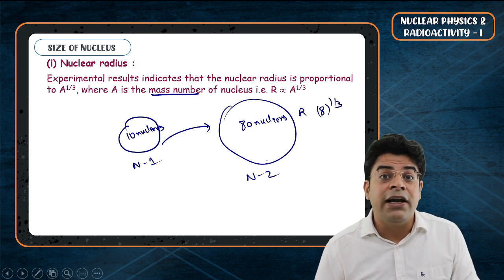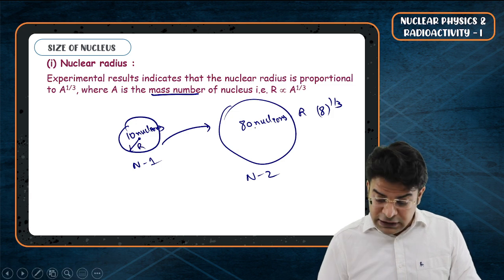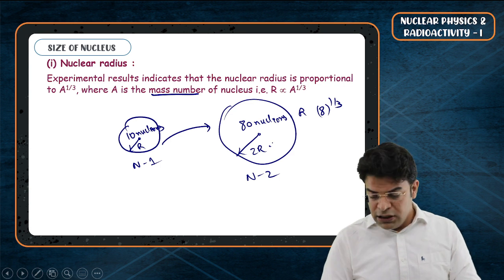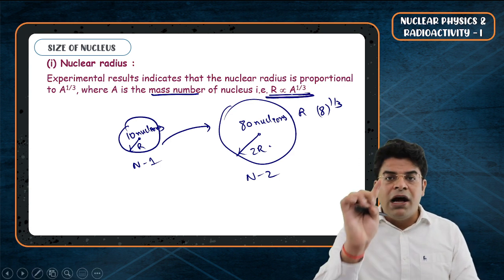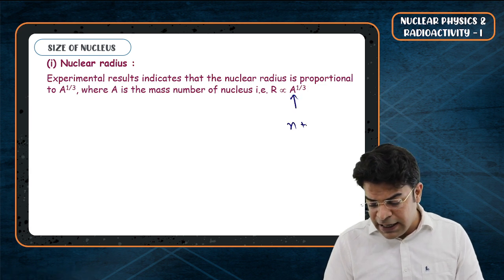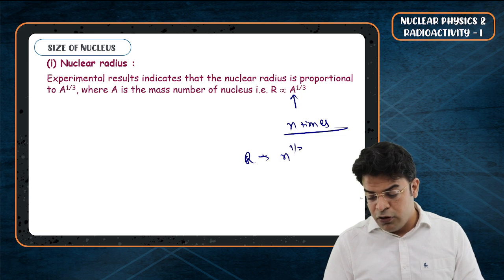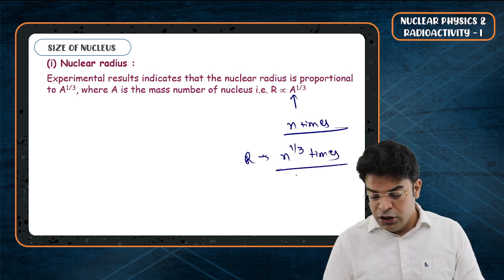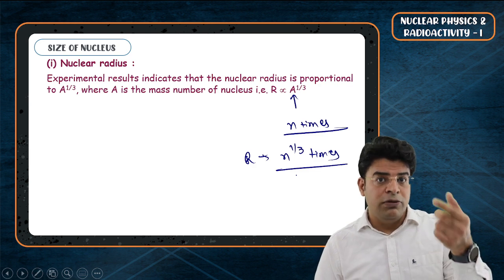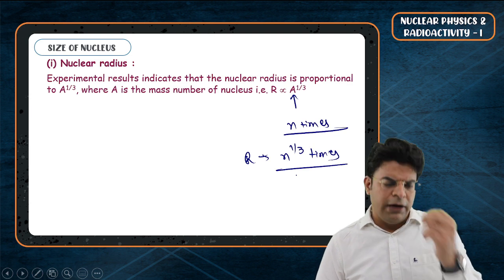It means that the radius becomes twice. So if the first nucleus has a radius r, the second nucleus will have a radius 2r. So you need to understand this. The radius is proportional to mass number raised to the power of 1 by 3. So if the mass number becomes n times, the radius becomes n raised to the power of 1 by 3 times. If the mass number is doubled, the radius is 2 raised to the power of 1 by 3 times. If the mass number becomes 5 times, the radius is 5 raised to the power of 1 by 3 times.